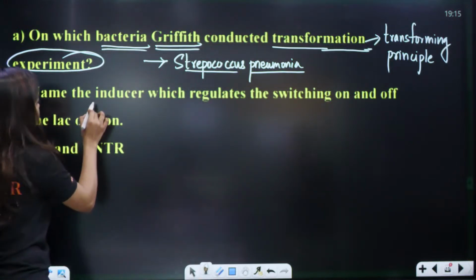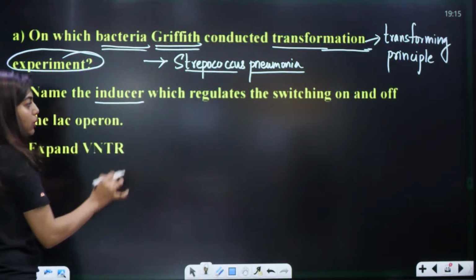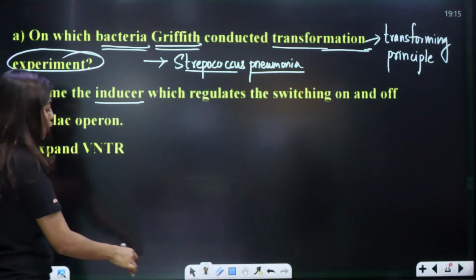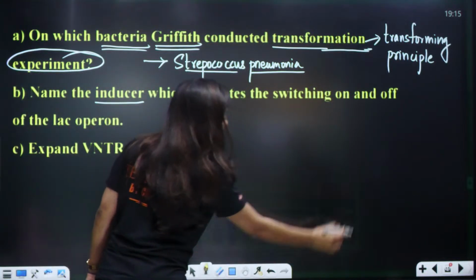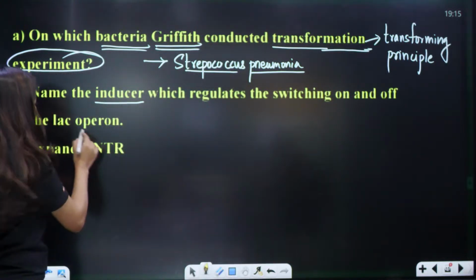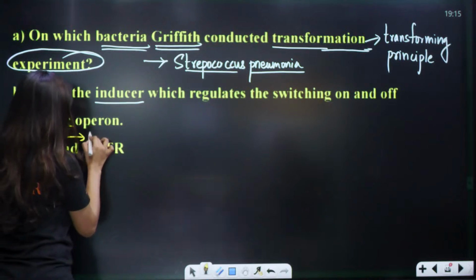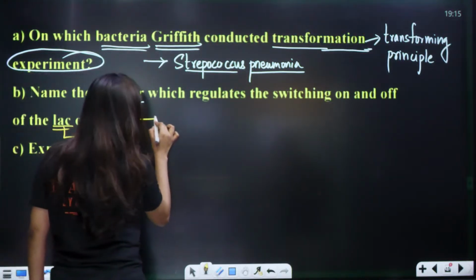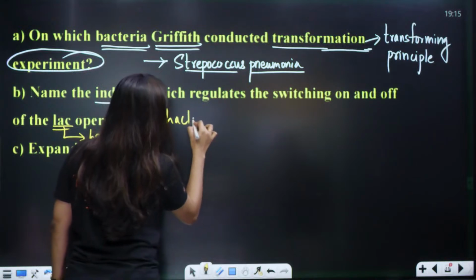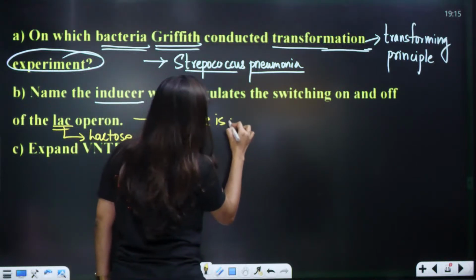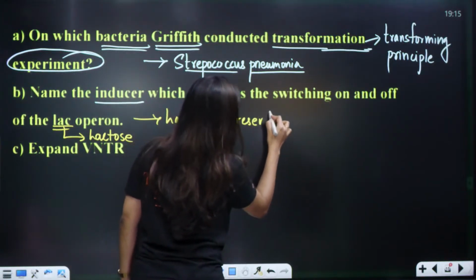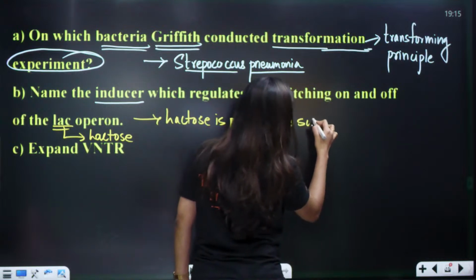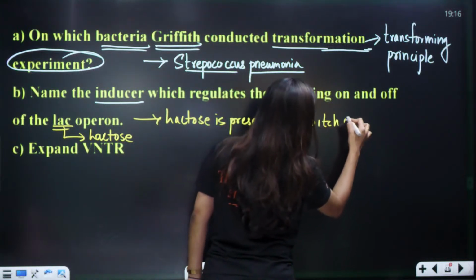Next one, name the inducer which regulates the switching on and switching off of lac operon. From the term itself you understand lac means what? Lactose. So the inducer was none other than your lactose. If lactose is present, then the switch is on.